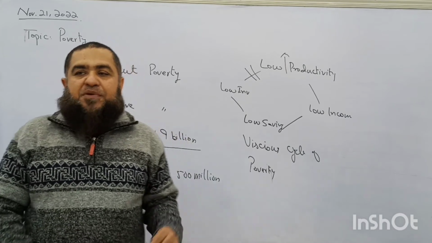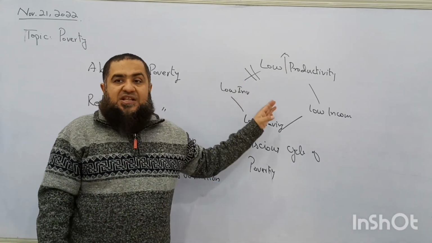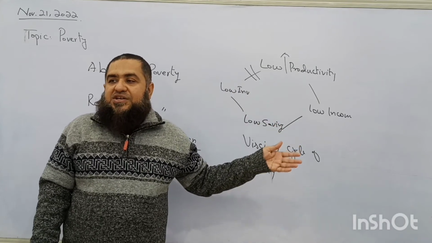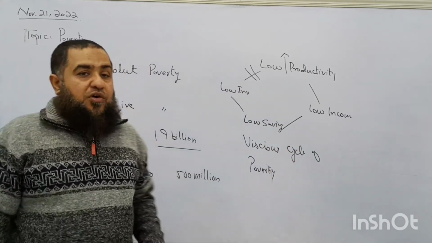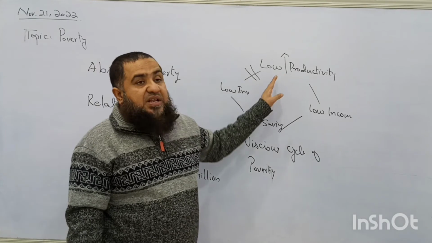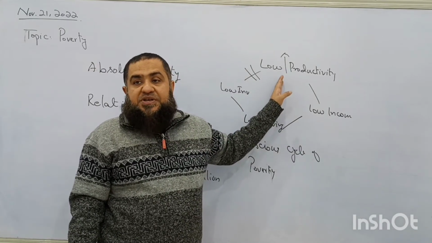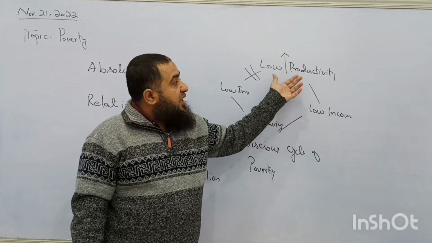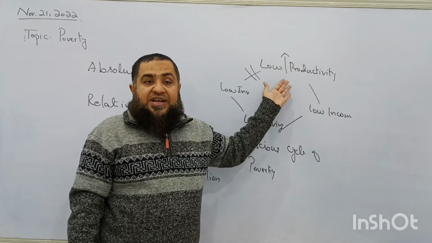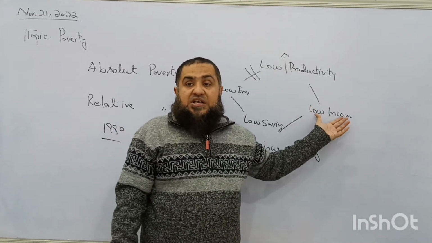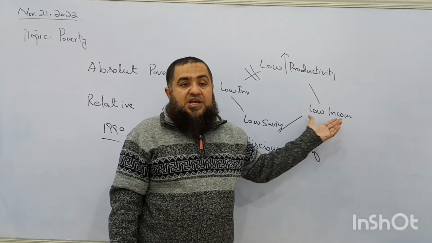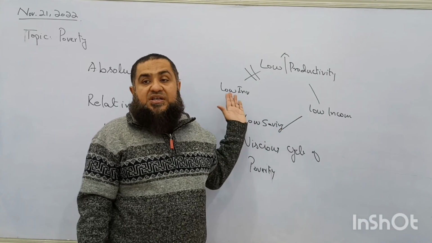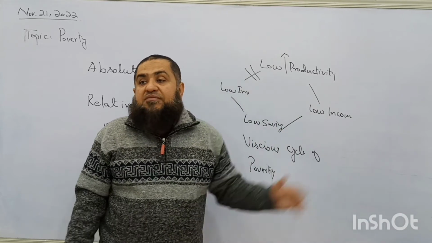So if the government provides them necessary skills and necessary education to get employed in the industries of the country, their productivity level will increase. Please be attentive. By education, training and skill level, the productivity of workers will increase, and then the national income level will also increase, and when national income increases, the saving level increases, and in the next year we will have more investment.